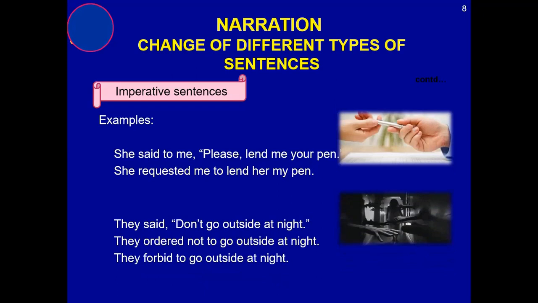There is another choice for "don't" type sentences. Rather than using "not to," simply use "forbid." Forbid means where things are not allowed. So they forbid to go outside at night. They forbid to go outside at night. Now see, the word "forbid" has simply been added, and directly "to" and then the remaining part of the sentence.